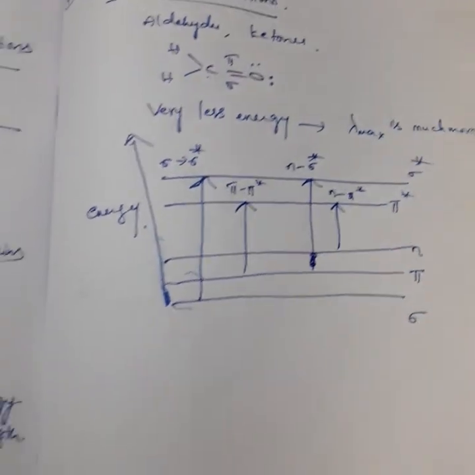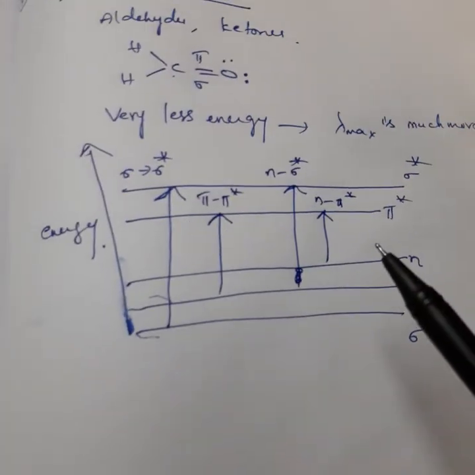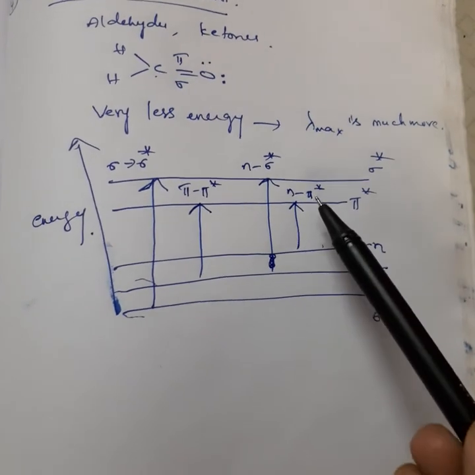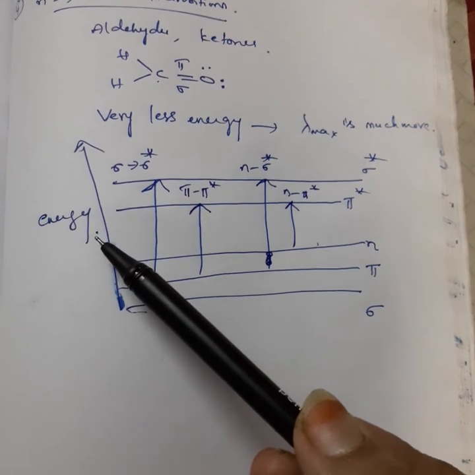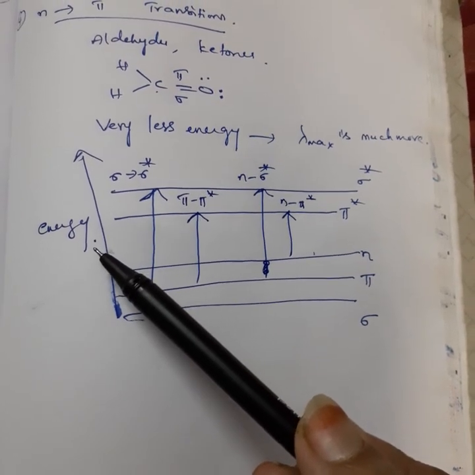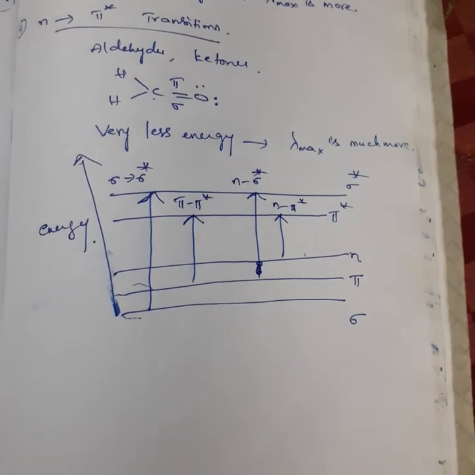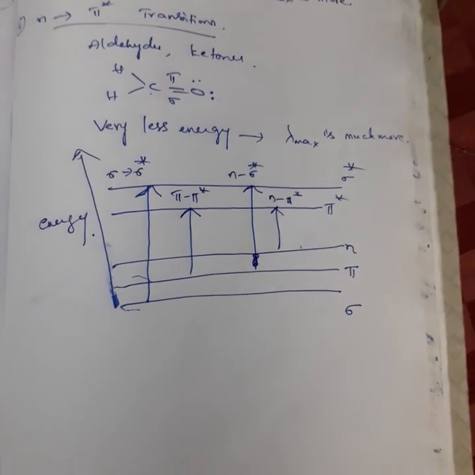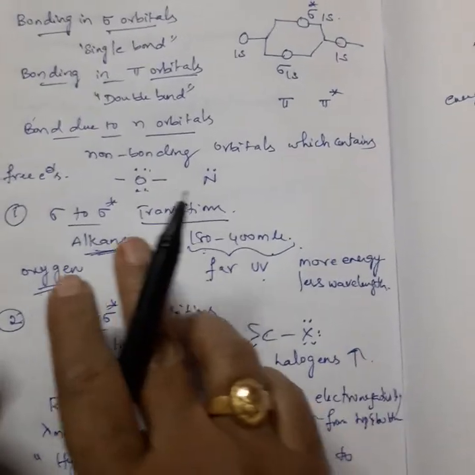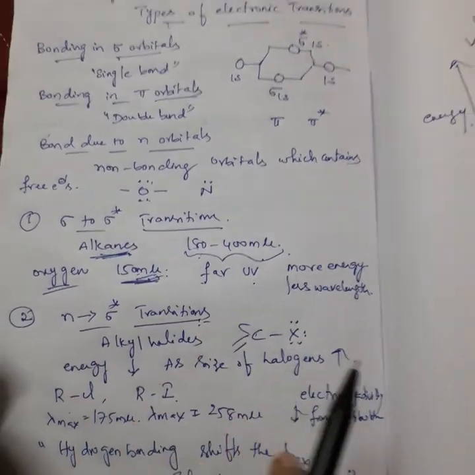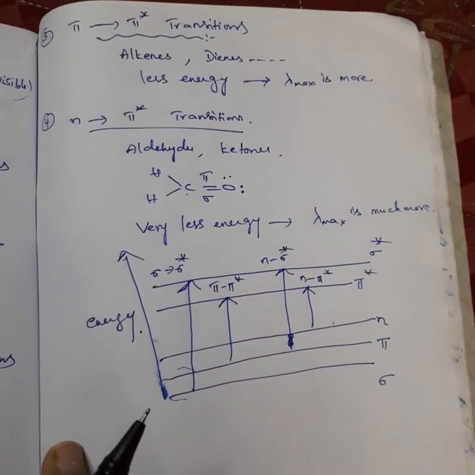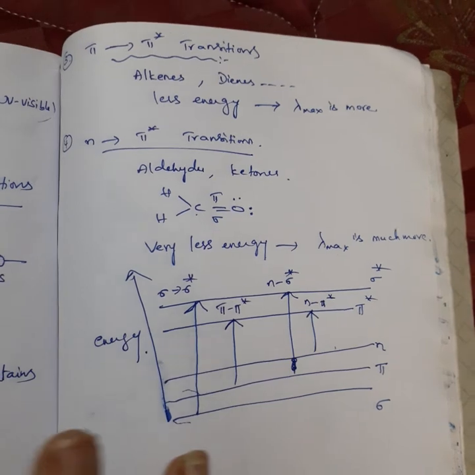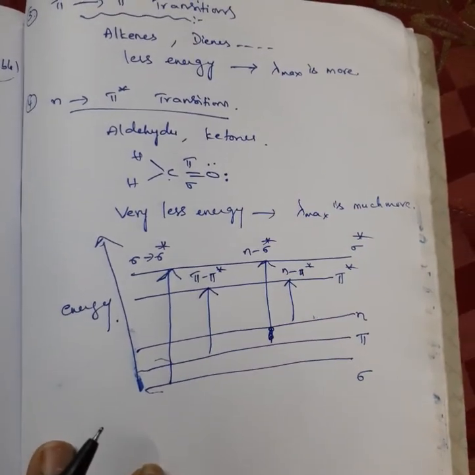If you observe carefully, which one has the least amount of energy? N to pi star transitions require very little energy, so the lambda max values come at very high wavelengths. So these are the different types of transitions: sigma to sigma star, n to sigma star, pi to pi star, and n to pi star, available during electronic spectroscopy.